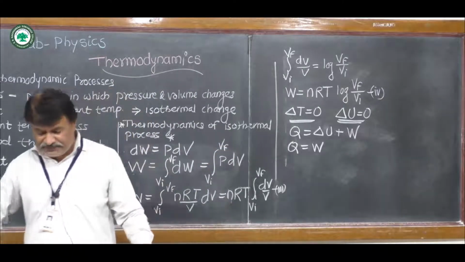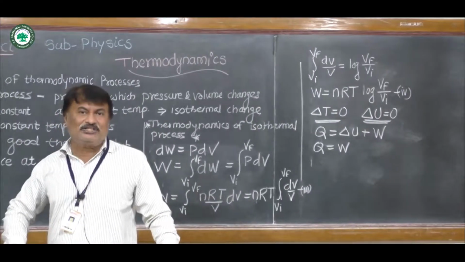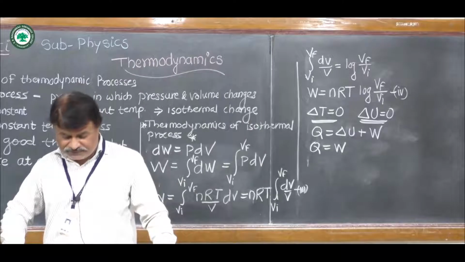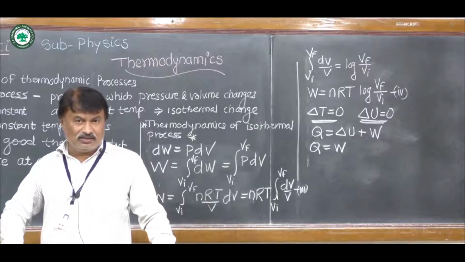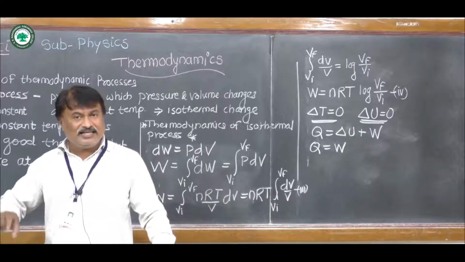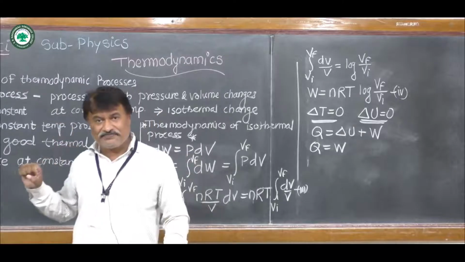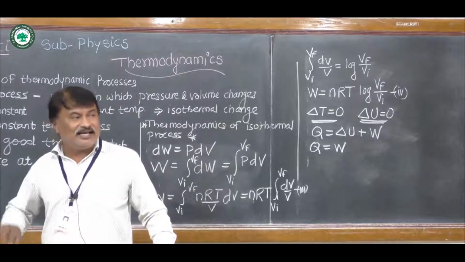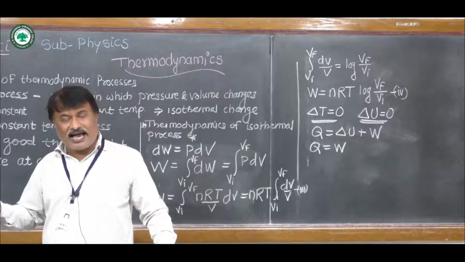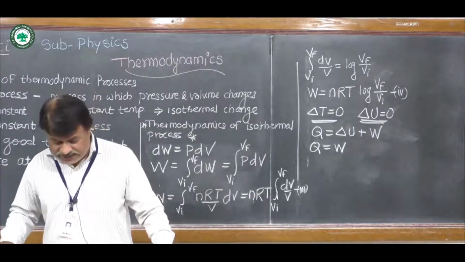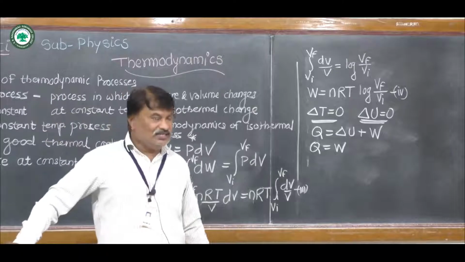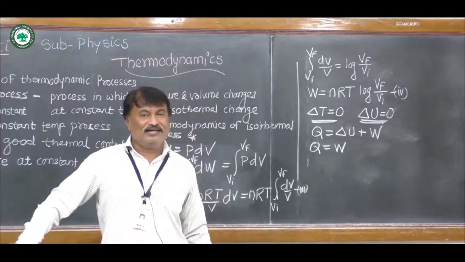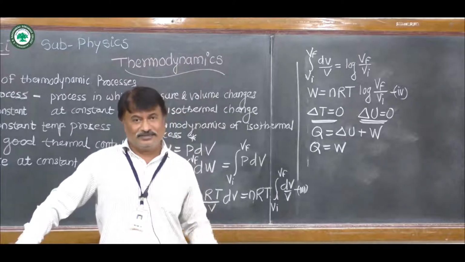If we consider expansion of a gas during the isothermal process, we know that heat is absorbed by the gas, and as heat is absorbed, the gas expands and its volume goes on increasing. During that there is positive work done.